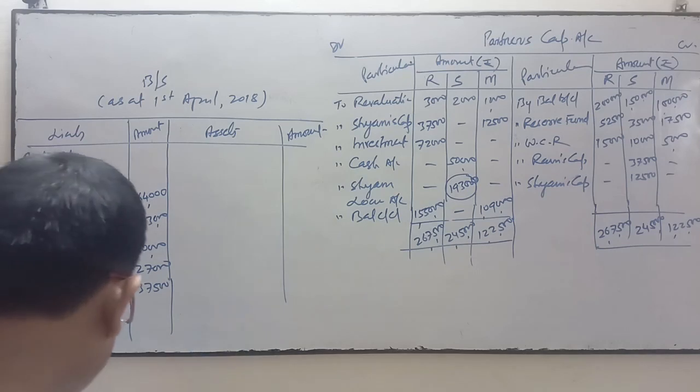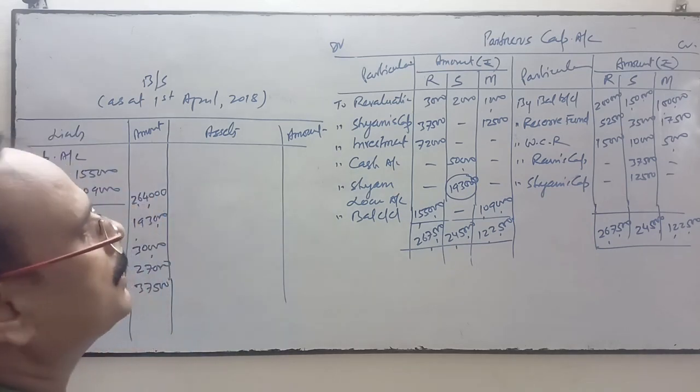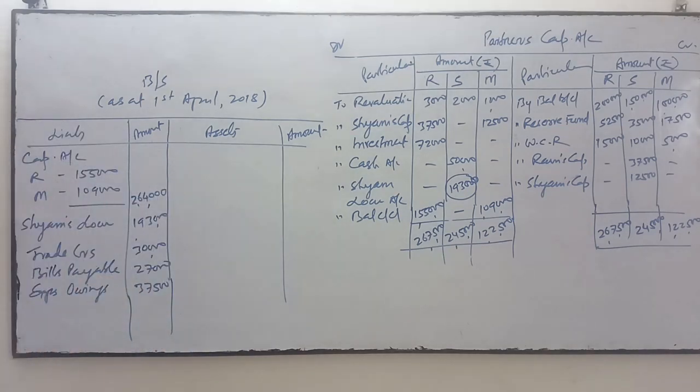Workman compensation reserve is closed, but one account has come, that is the provision for claim for workman compensation.